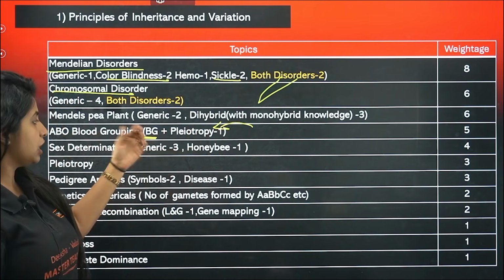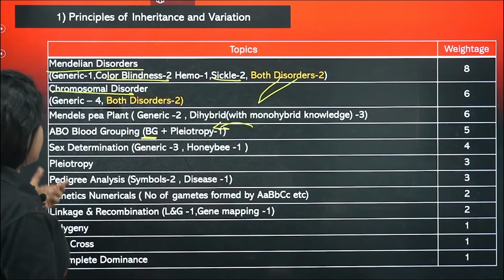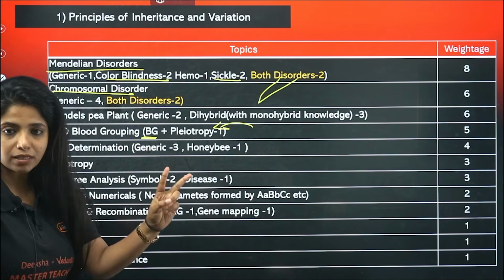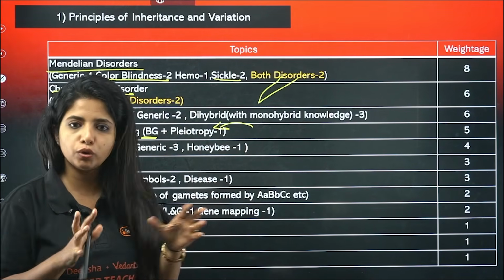Sex determination in general, the generic way, three of them are there. Honeybee specific, only one has come. Pleiotropy specifically, I put separately. Pedigree analysis, symbol related, two have come. A disease pedigree chart, disease based, one has come. So just go through it.